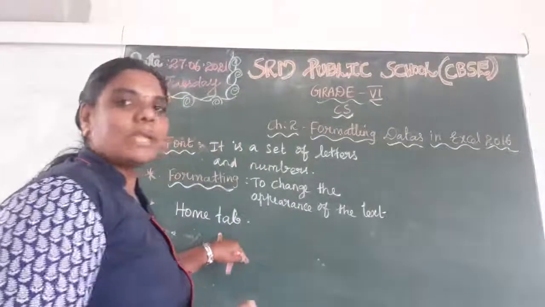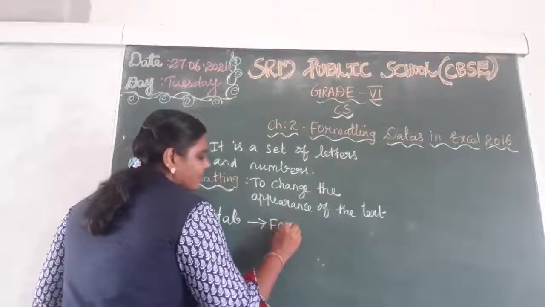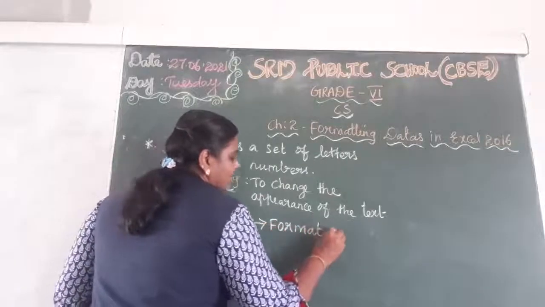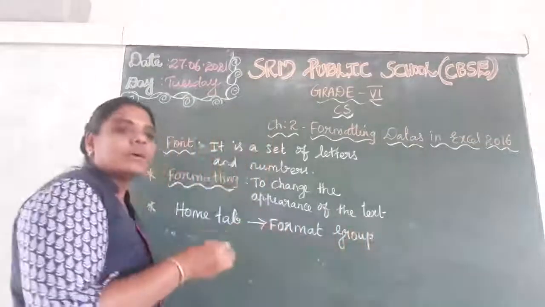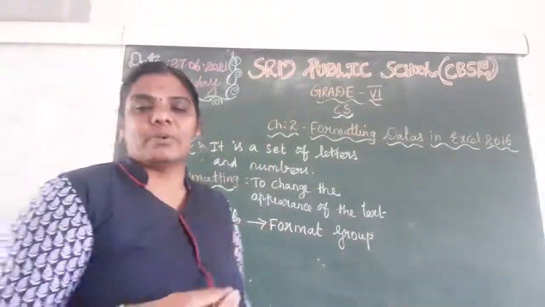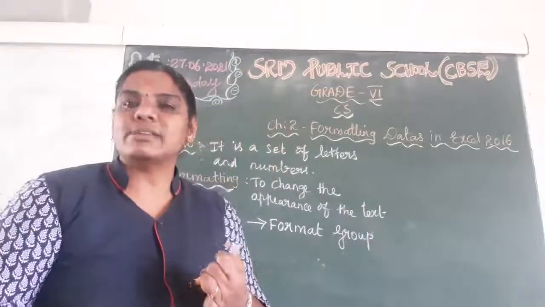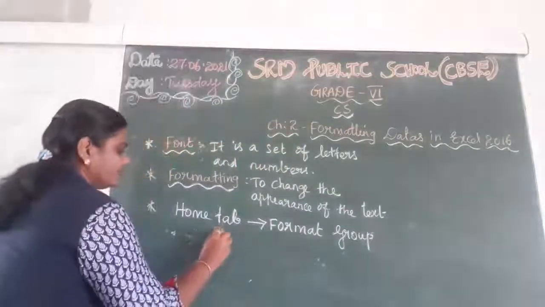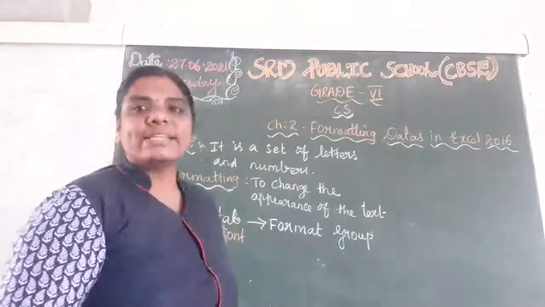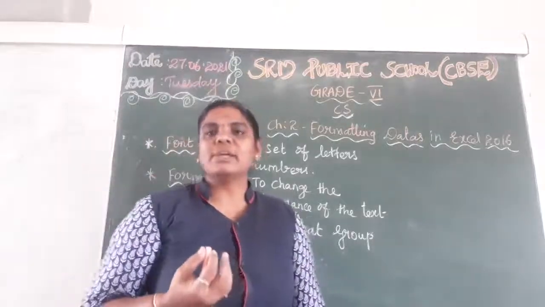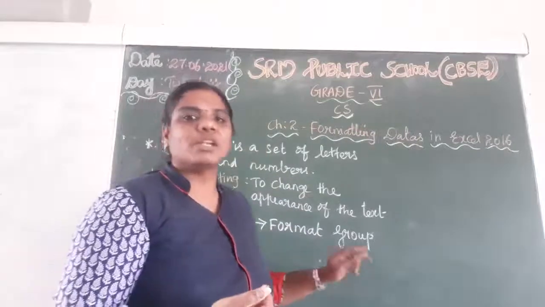Okay, in home tab we have one group, format group. So in this group, what are the options available? Just recall. Font, right? Font means what? That is the style. So whatever style we want to change, we can use the font option.